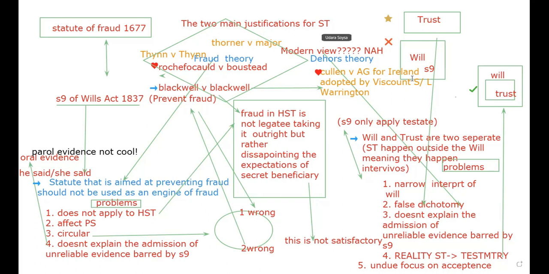How can secret trust focus on acceptance being such a key part and say we are ignoring will? Because this acceptance became a part of secret trust because of the Wills Act. So then we can clearly see that the Wills Act is applicable because acceptance is linked to wills. Secret trusts are linked to acceptance. That means secret trusts are also linked to wills. A equals B, B equals C, C equals A. Again, I'll explain. Wills and acceptance are connected. Secret trust and acceptance are connected. That means wills and secret trust are connected.